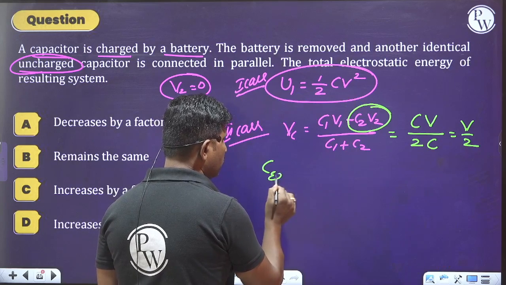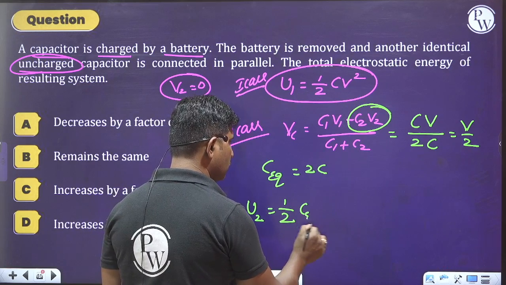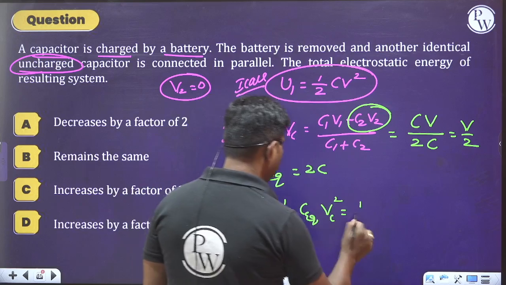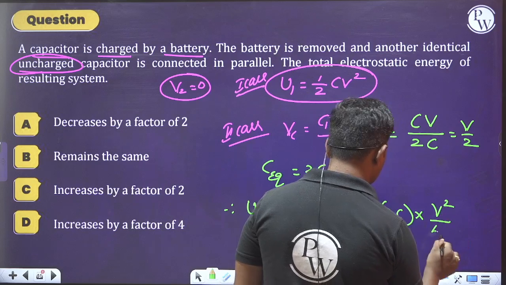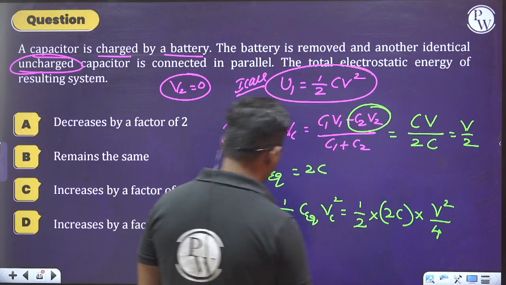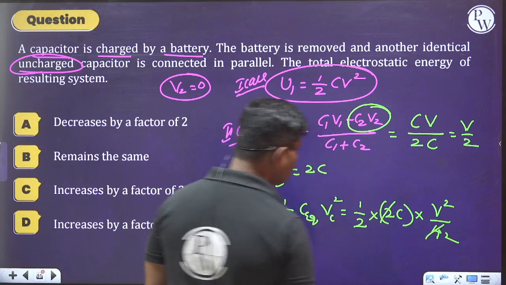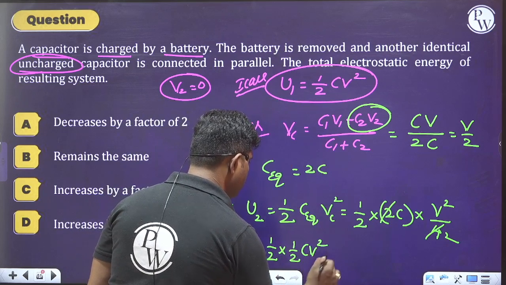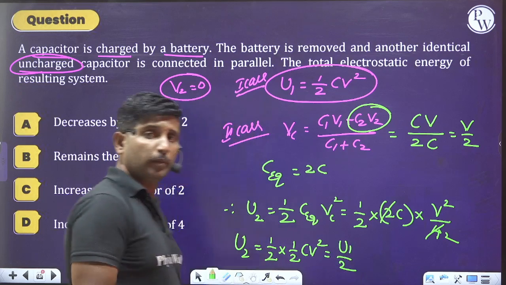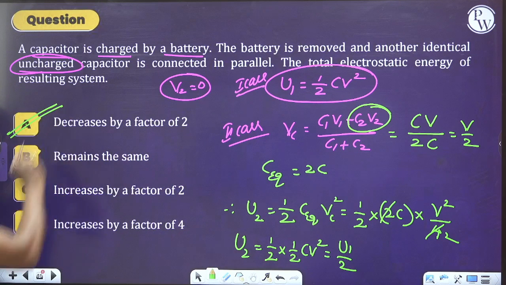So what is the equivalent capacitance value? C equivalent is 2C. Therefore, U2 becomes equal to half into C equivalent into V common square. So half into 2C into V common square, where V common is V by 2, so V square divided by 4. Whenever we do simplification here, U2 becomes half into half C V square, which is nothing but U1 divided by 2. That means it decreases by a factor of 2. Okay, I hope it is clear to you.